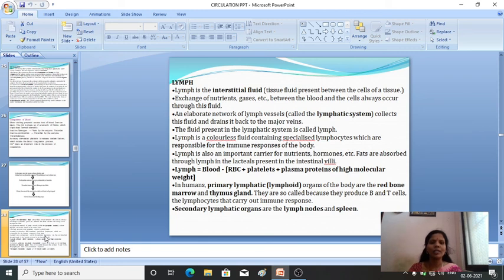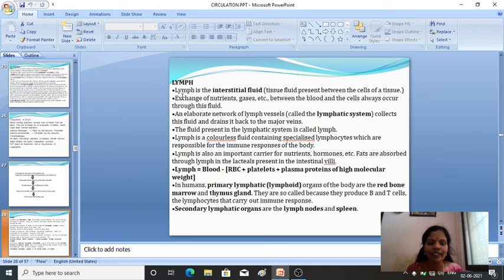Next another concept we'll discuss is the lymph, where it is, its functions and all. Lymph is another fluid, a tissue fluid, which is present in between the cells and the tissues. So far we have discussed only blood and the components of blood, and the second concept in this chapter is the lymph. Lymph is commonly known as interstitial fluid, the tissue fluid present between the cells of the tissues.